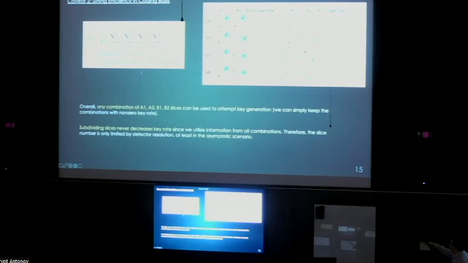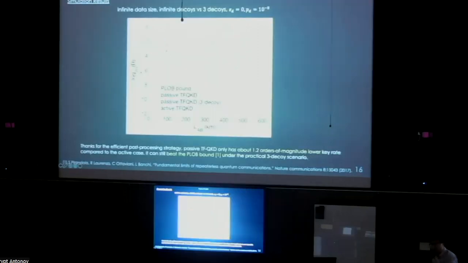One more thing is that because we utilize information from all those combinations, further subdivision of the slices would only give you more information. So it never decreases the key rate. We can slice it as much as we want, and it's only limited by the detector resolution, at least in the asymptotic scenario. With that in mind, we can perform numerical simulation. We tried the infinite data case, and the cases with infinite decoys versus with 3 decoys.